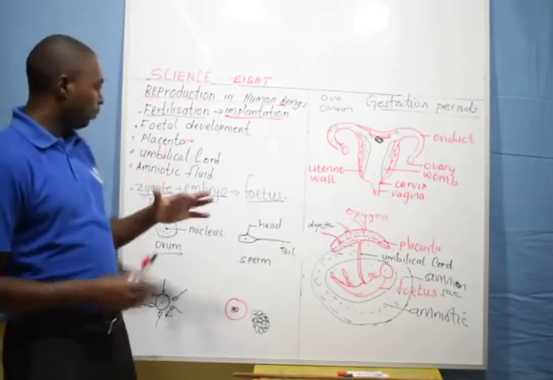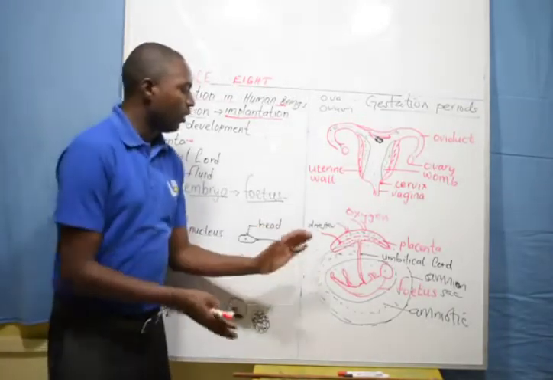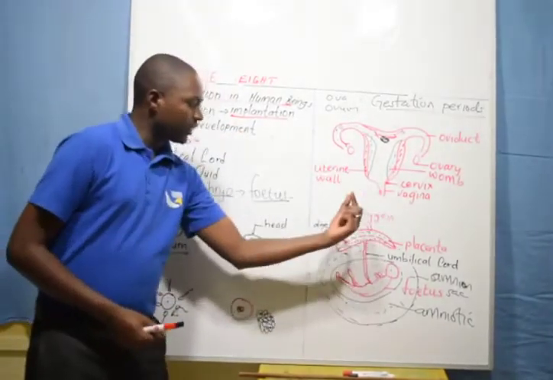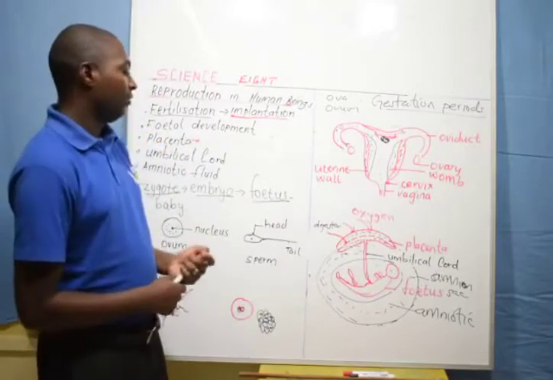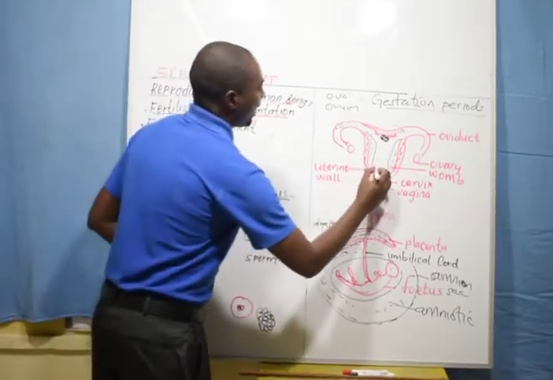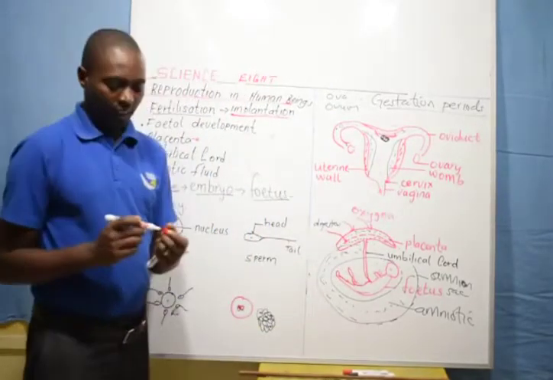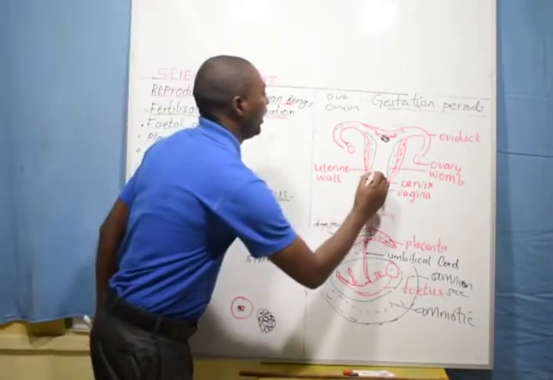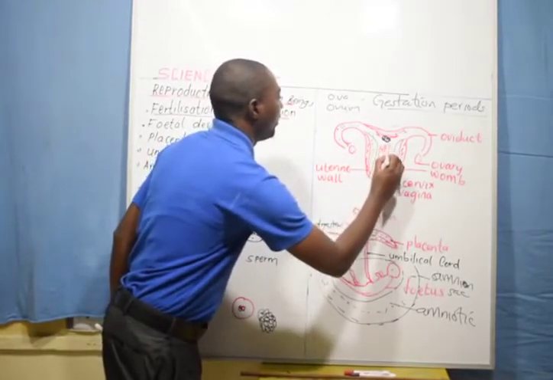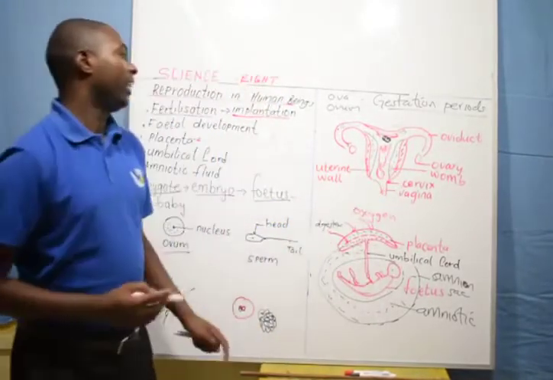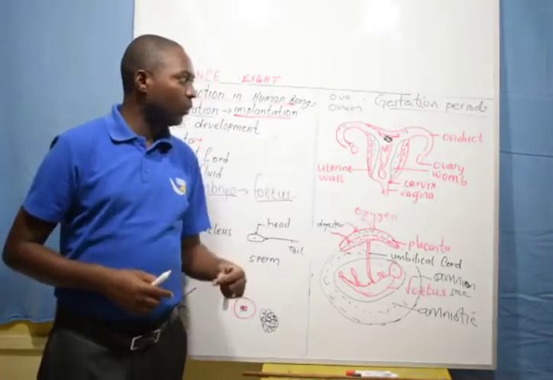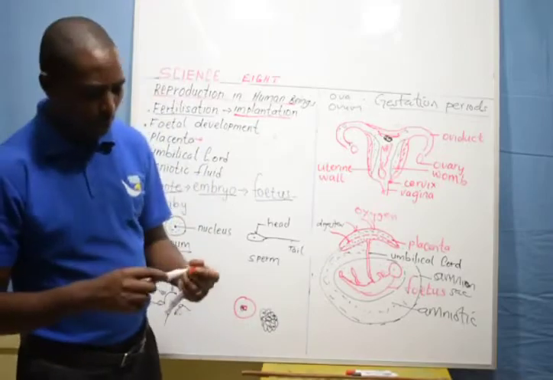Then I also want to discuss the importance of the placenta. I've said the placenta is an exchange organ, where there is exchange of digested food and oxygen from the mother, then carbon dioxide and waste in the form of urea from the fetus. Then during birth, before the child is born, the head of the child should be facing downwards, the legs up. Why? For proper delivery, the head must be facing downwards. That is what we call normal birth.